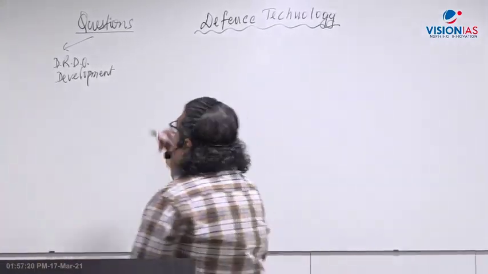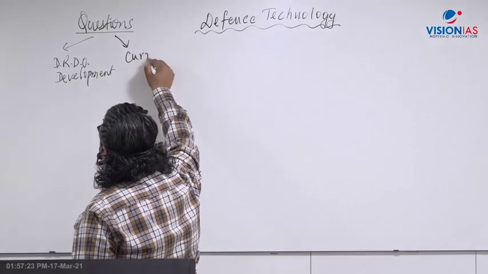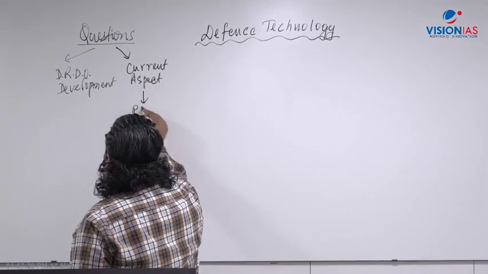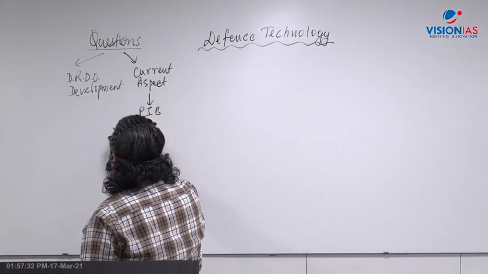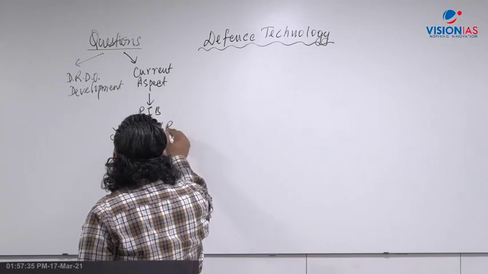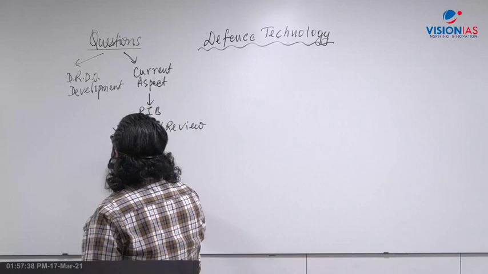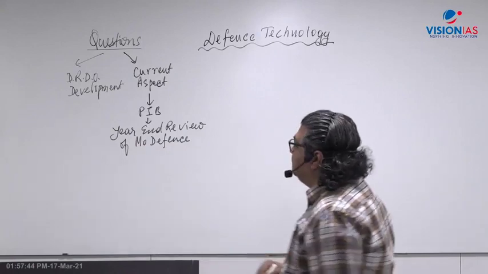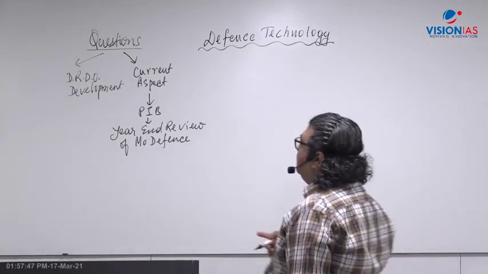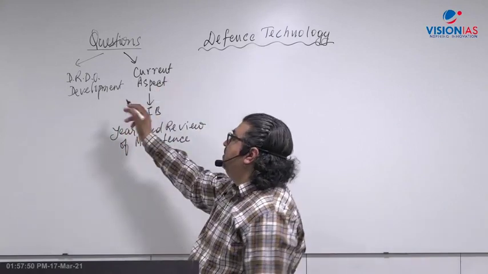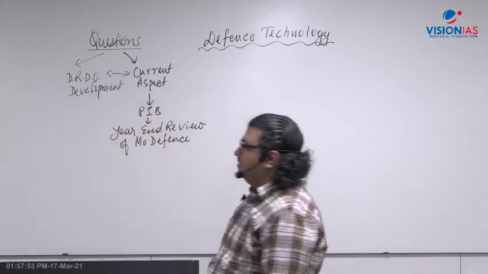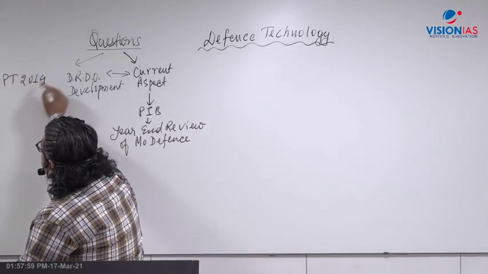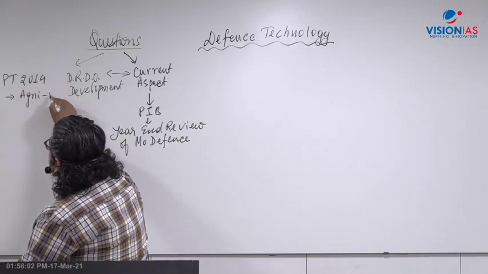Based on that. Second, you'll get questions from current developments, the current aspect, and you have to connect this with the PIB, Press Information Bureau, where you have the year-end review of the Ministry of Defense. Within the Ministry of Defense's year-end review or year-end achievements in the PIB, you get the current aspect with respect to DRDO. For example, in the prelims exam of 2014, UPSC asked a question on Agni 4. There was a question on the Agni 4 missile.